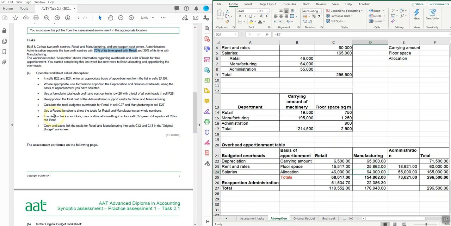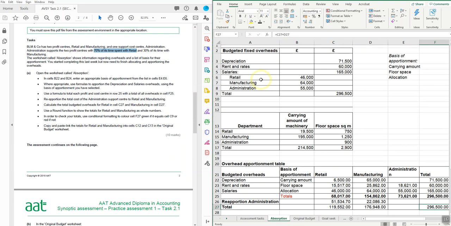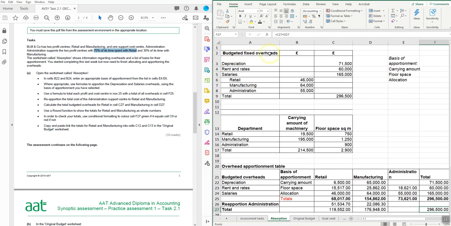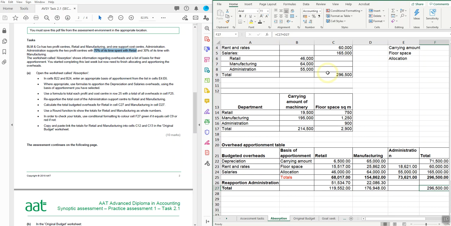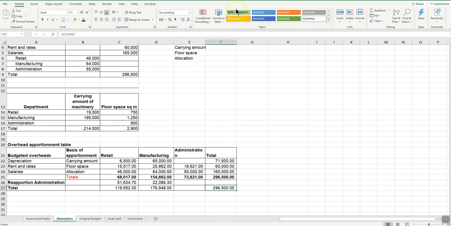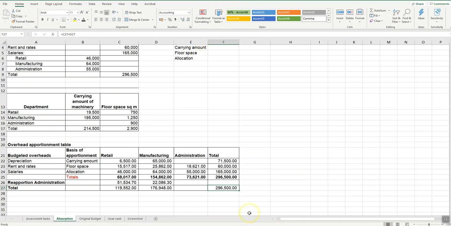It then says, in order to check your totals, use conditional formatting to color F27 green if it equals cell C9. So this is F27, my final total, and if it matches cell C9, which is the budgeted fixed overheads, we can see we've done a good job here. So when we apply the conditional formatting, we would expect it to be green. But if it doesn't, we have to make sure it goes red. I'm just going to maximize this so we can see what we're doing a little bit better.